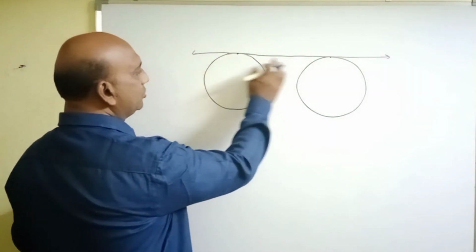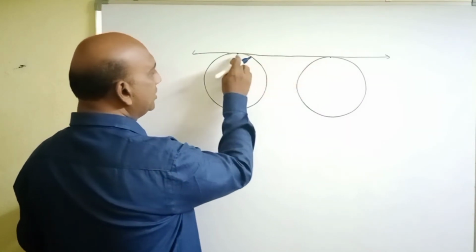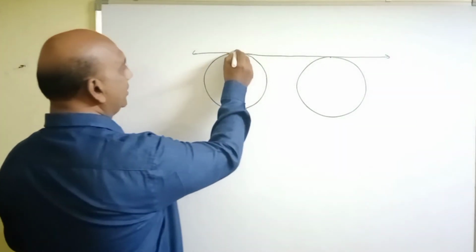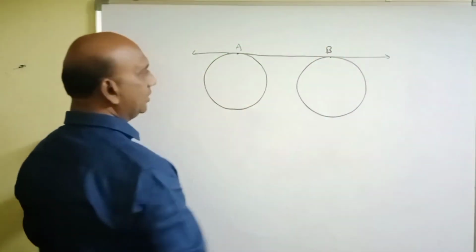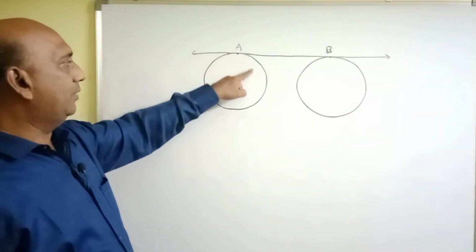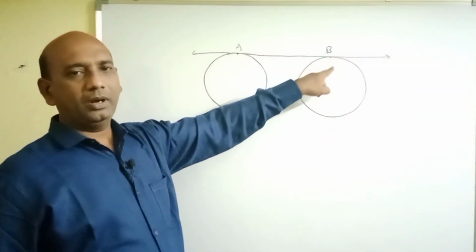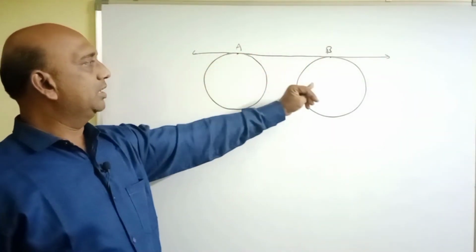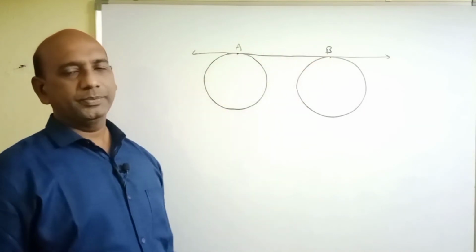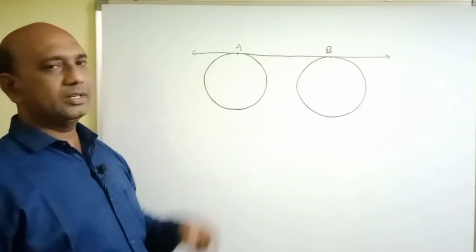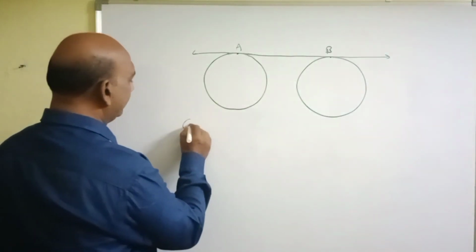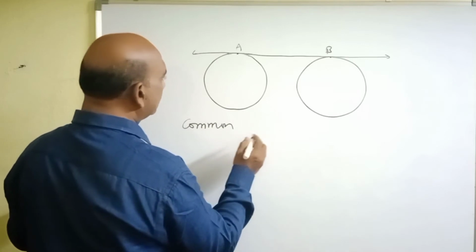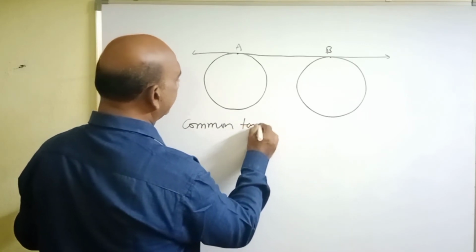This intersects these two circles at a single point each. So, this is the point of contact of the first circle and this is the point of contact of the second circle. Let us take these two as A and B. So, A is the point of contact of the first circle, B is the point of contact of the second circle, and this is the tangent drawn which is common to these two circles and passes through these two points. Such a tangent is called a common tangent.